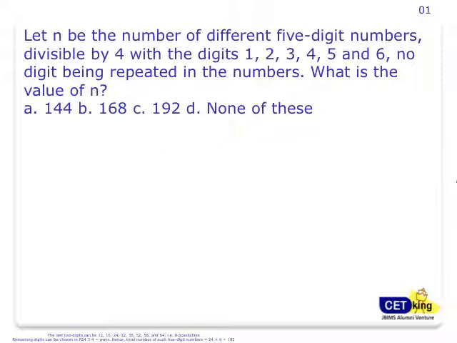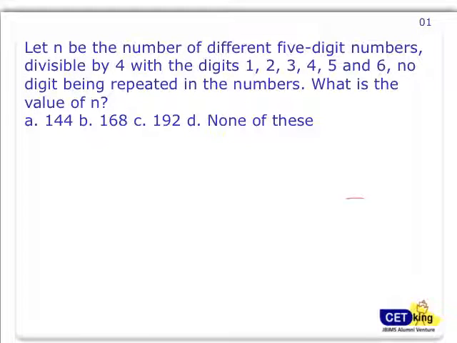Alright, please pause the video. We're looking at a 5-digit number divisible by 4 with these digits, no digit being repeated in the number. Find the value of the number of combinations. If you try to solve this, there is a 5-digit number which is a multiple of 4.